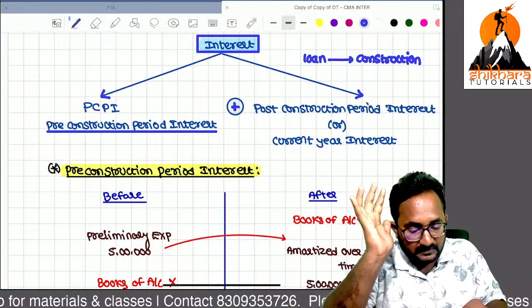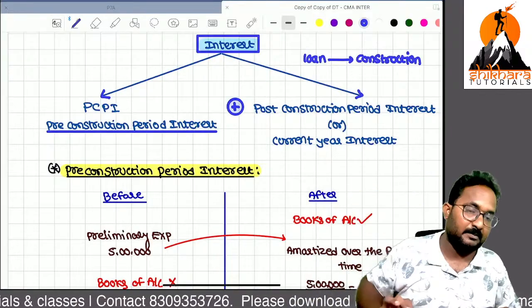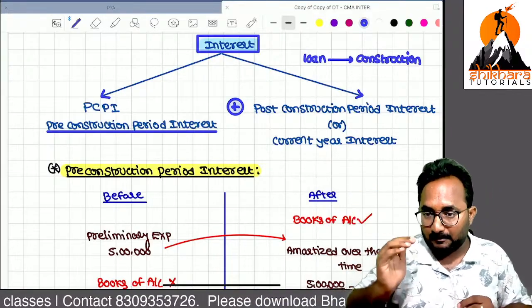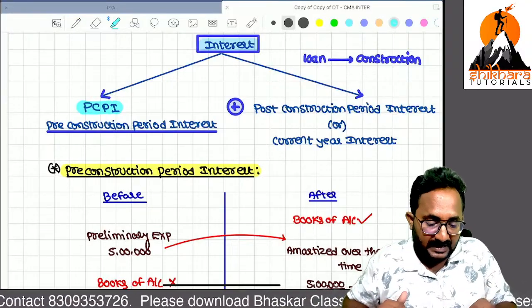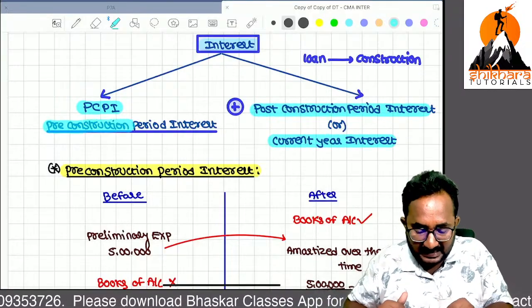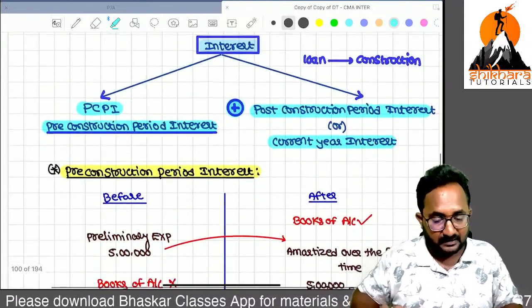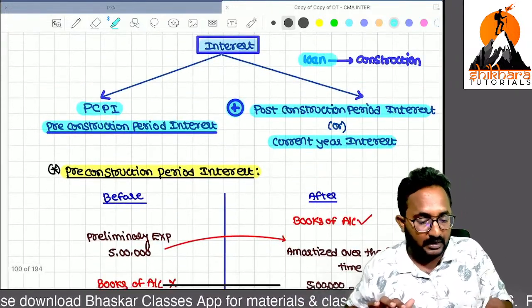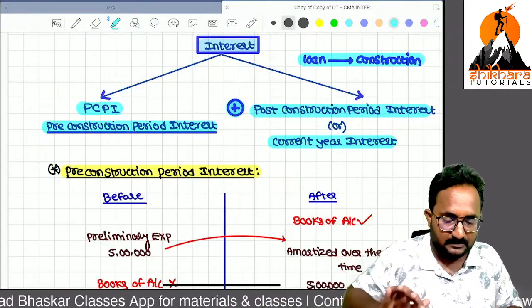Interest always includes these two things. If you have taken the loan for construction purpose, the interest before construction completion is pre-construction period interest. The second one, we can take as post-construction or current year interest. All together, we can take this amount as what? Deduction. So remember this point, I am talking about loans taken for construction purposes.